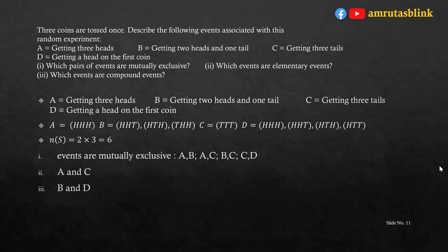Now, first question is which pairs of events are mutually exclusive? We can observe that A and B are mutually exclusive. Similarly, A and C are also mutually exclusive and B and C are also mutually exclusive. At the same time, C and D are also mutually exclusive. Which events are elementary events? Elementary events are A and C, where only one outcome is possible. And which events are compound events? As A and C are elementary events, B and D are compound events.